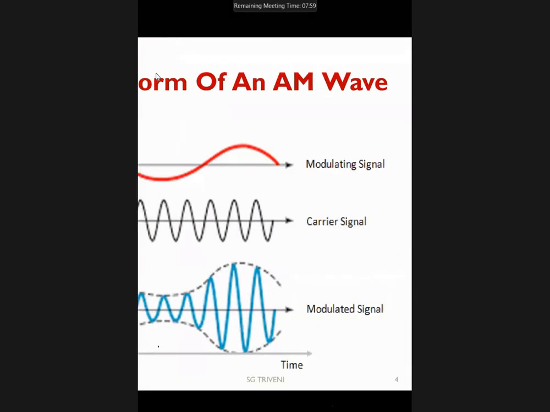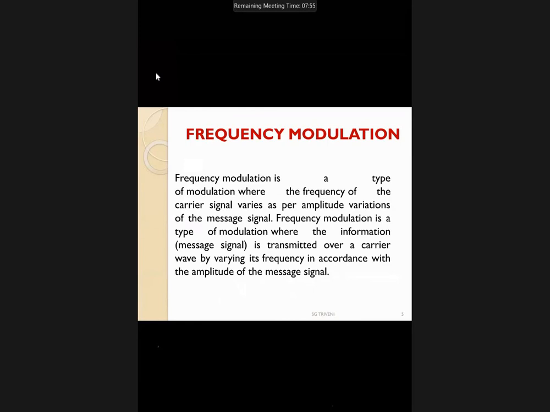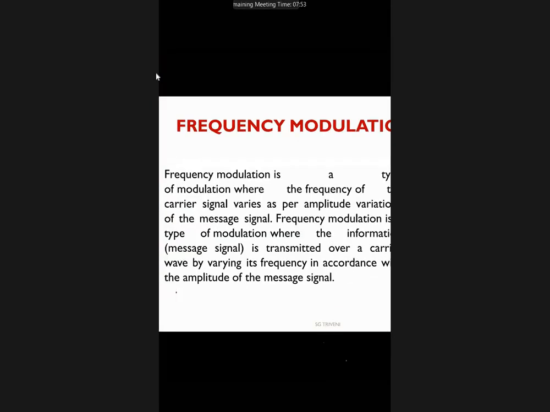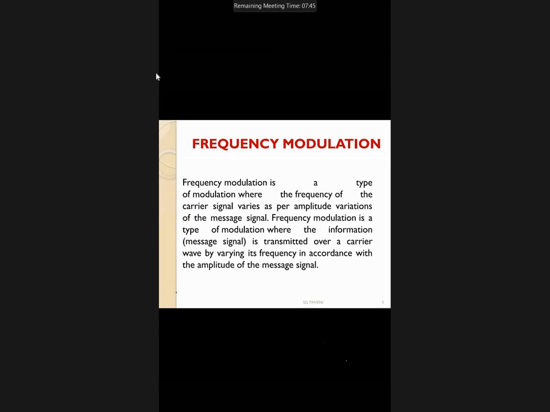Next, coming to the frequency modulation. If it is very clear to you about amplitude modulation, now you should be able to give the definition for frequency modulation also. In frequency modulation, the frequency of the carrier signal varies based on the instantaneous value of the amplitude of the message signal.